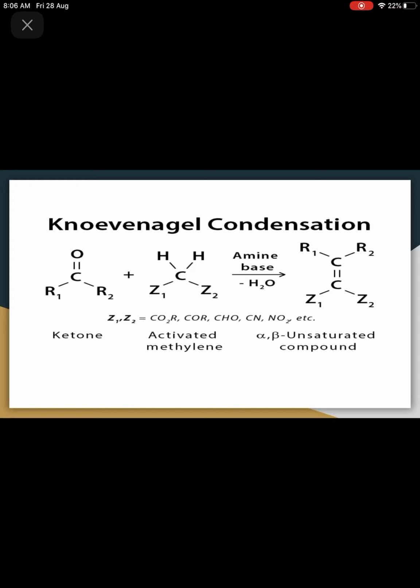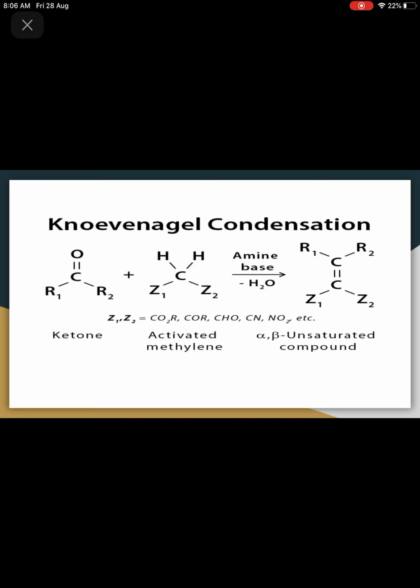Knoevenagel condensation. Now see, this is ketone and this is active methylene group, where Z1 and Z2 can be electron withdrawing groups. What will happen when Z1 and Z2 are electron withdrawing groups?